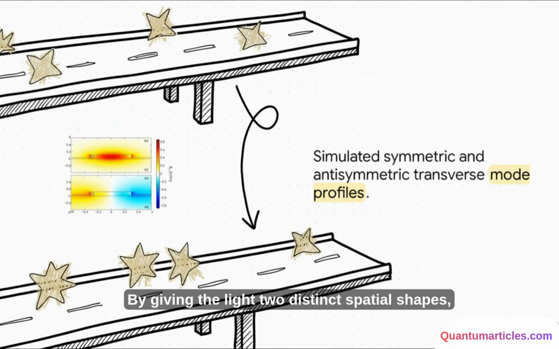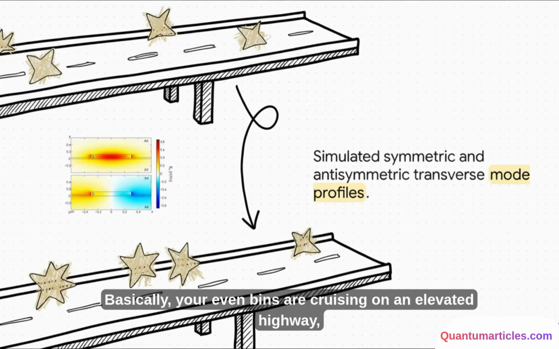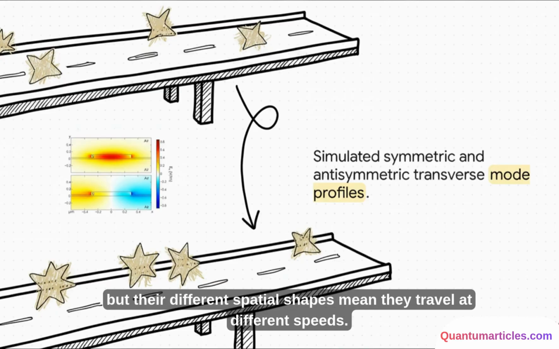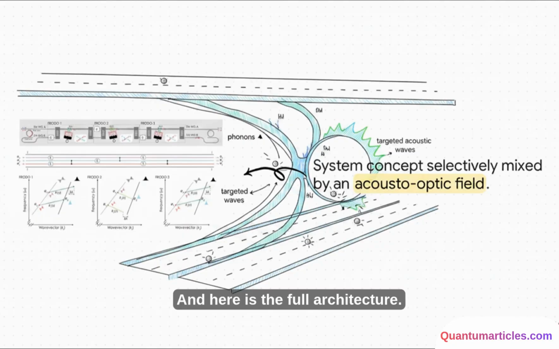By giving the light two distinct spatial shapes, they created a strict separation. Basically, your even bins are cruising on an elevated highway, and the odd bins are on the lower level. They occupy the exact same wire, but their different spatial shapes mean they travel at different speeds. And here is the full architecture.